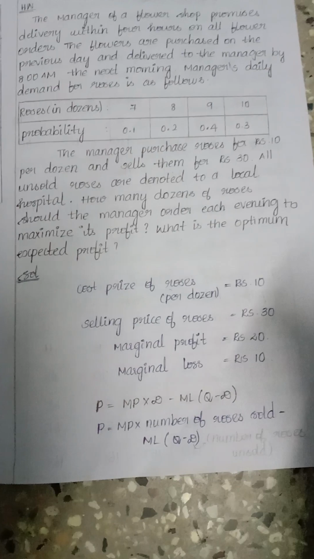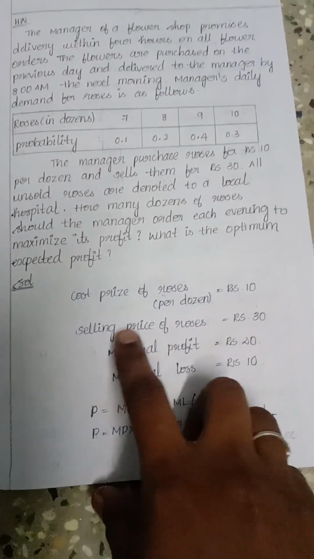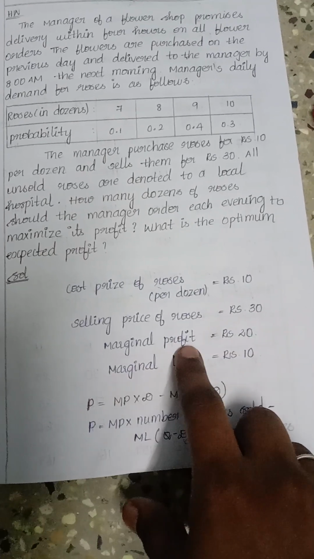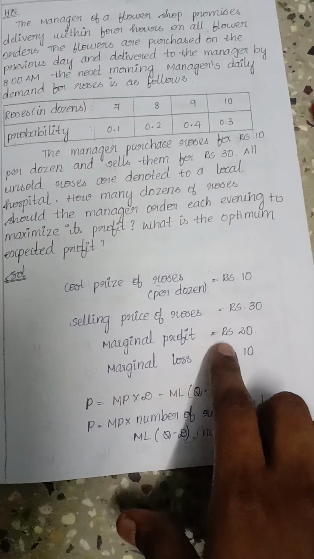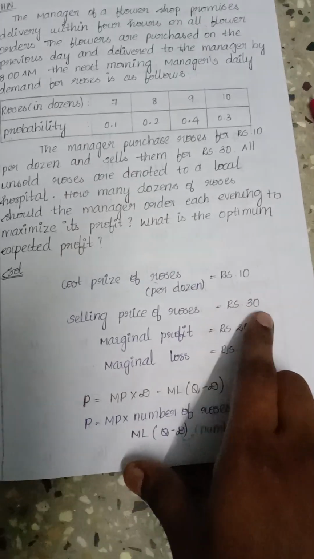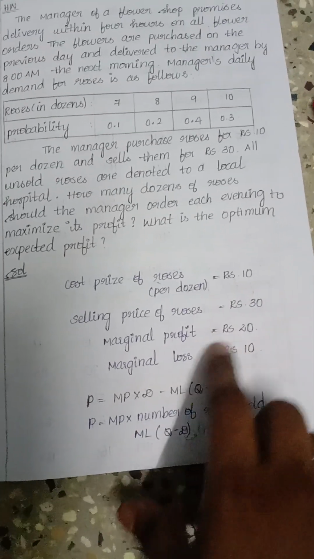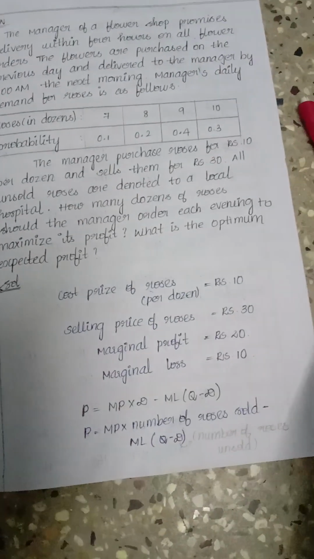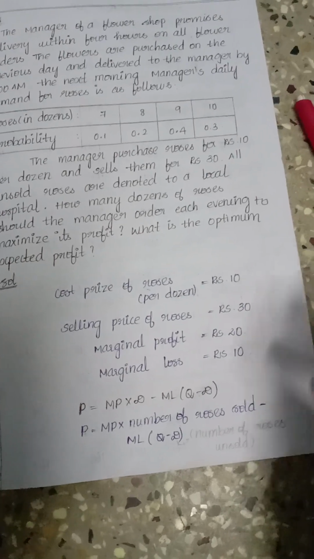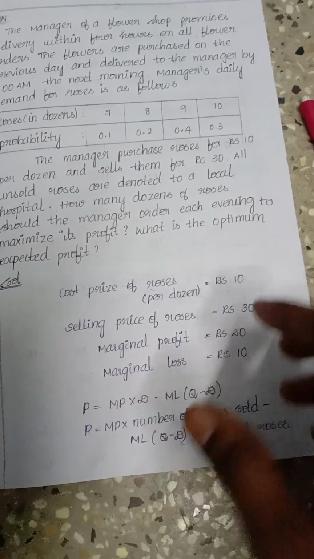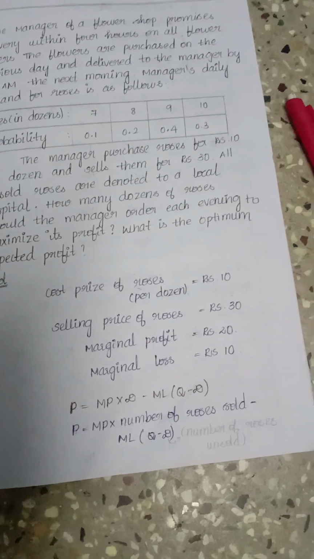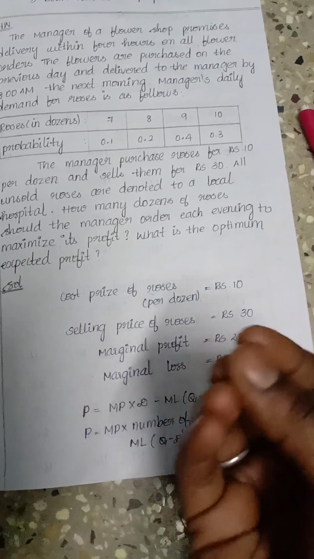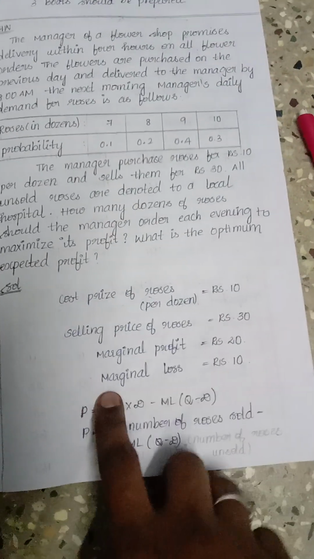First, the cost price of the roses. The manager purchases the rose for rupees 10, and the selling price of the roses is rupees 30. The marginal profit is the selling price minus the purchasing price, 30 minus 10, which is 20. The marginal loss is his capital investment for purchasing the rose, which is 10. There is no other loss, so the marginal loss is 10.